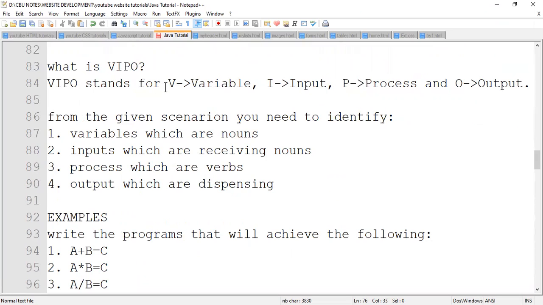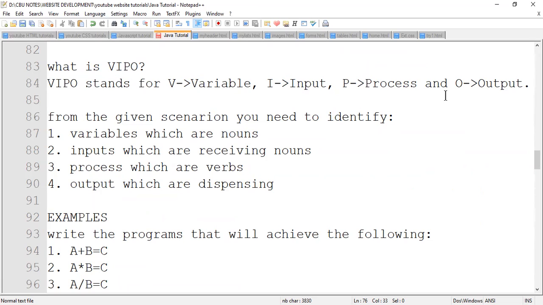VIPO stands for V as variable, I as input, P as process, and O as output. From the given scenario, you need to identify the variables, which are basically all nouns. Any noun in the scenario is a potential variable. The inputs are the receiving nouns, those nouns that will be receiving something from the given scenario.